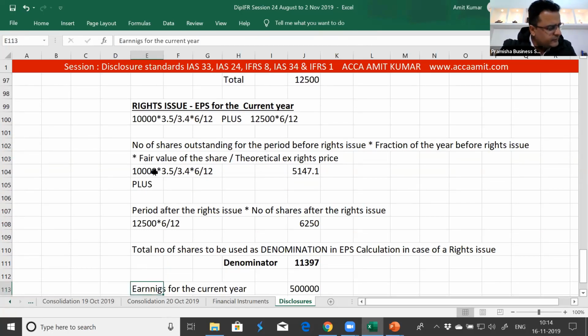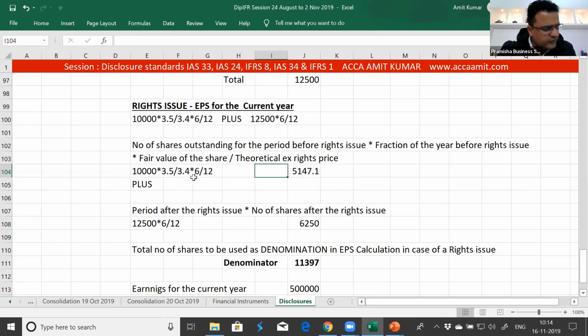To obtain the EPS for the current year, you should multiply the number of shares before the rights issue, that is 10,000, by the fraction of the year before the rights issue, that is 6 months, and by the following fraction: the fair value per share, that is 3.5, divided by the theoretical ex-rights price.